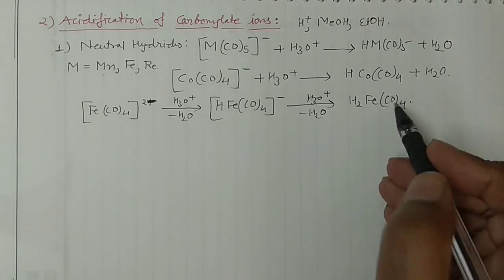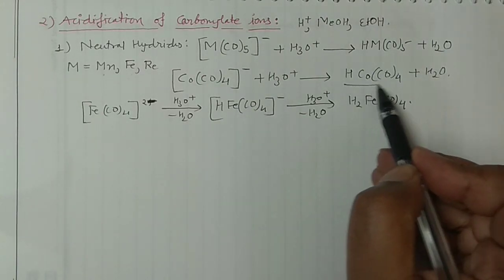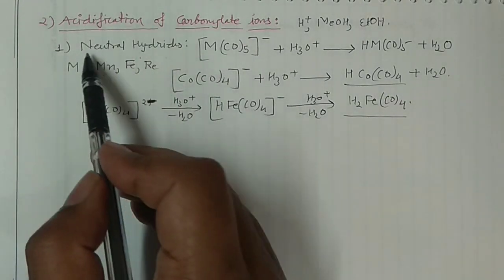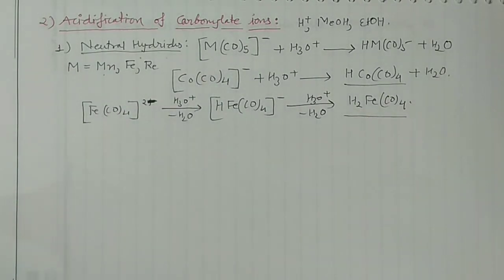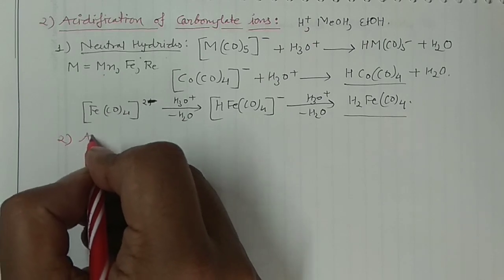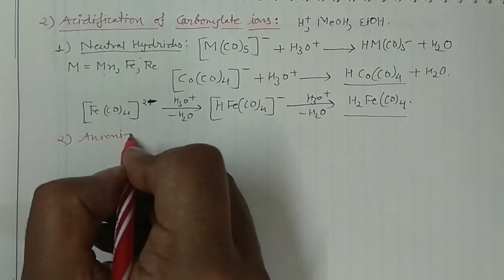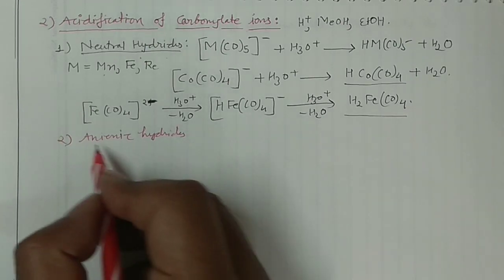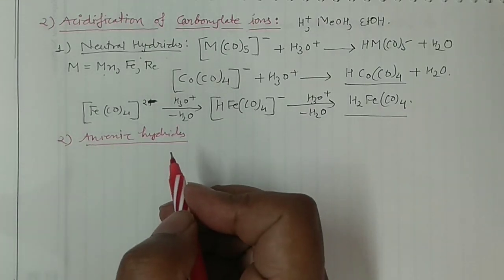So in that case also you can see there is no charge on the complex, so they are the neutral hydrides. So you can prepare these neutral hydrides by these reactions. Then you can go for another kind of hydrides. Say number 2, anionic hydride formation or anionic hydrides. Simply you can write in that manner.